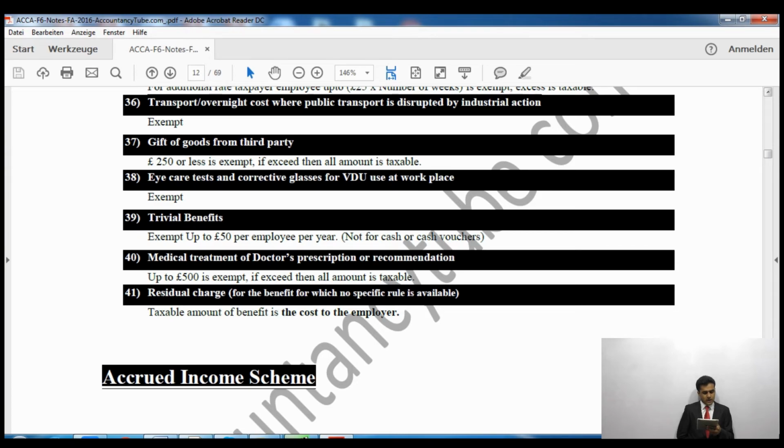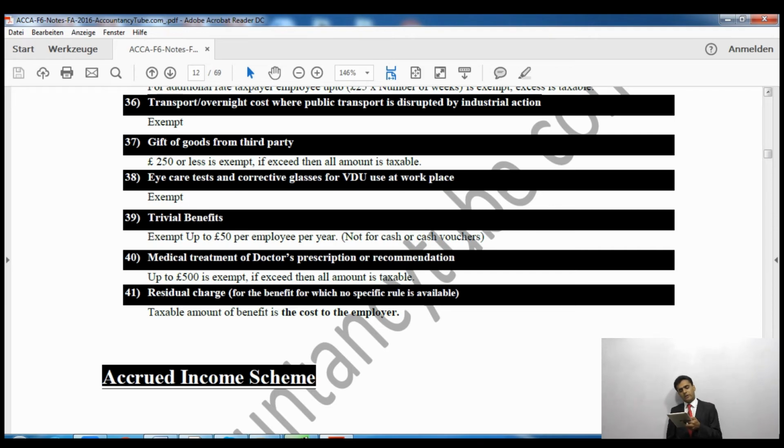Then number 38 as well, eye care tests are also exempt. Travel benefits up to £50 are exempt. Now these are just insignificant small benefits which are non-cash, that will be exempt up to £50 per employee per year. Medical treatment up to £500 is exempt. If it exceeds, then the whole amount is going to be taxable.